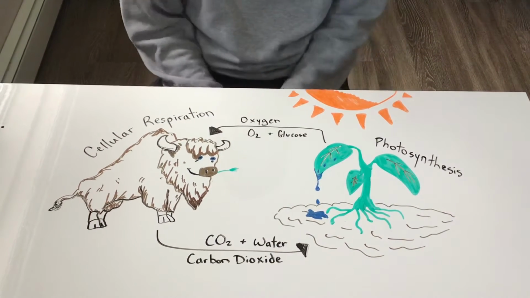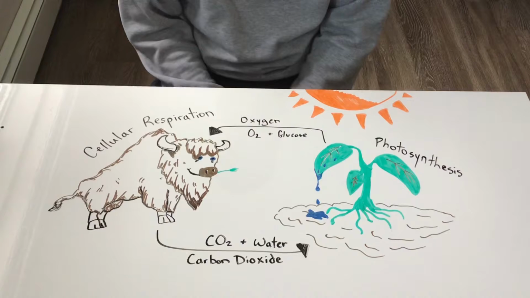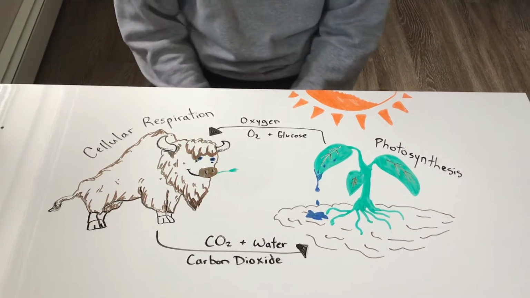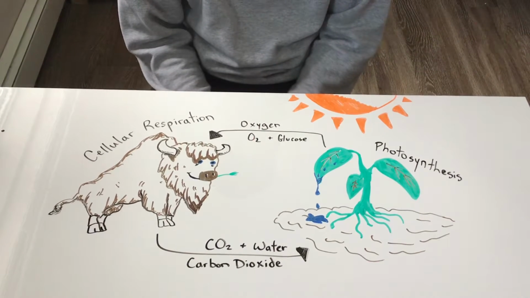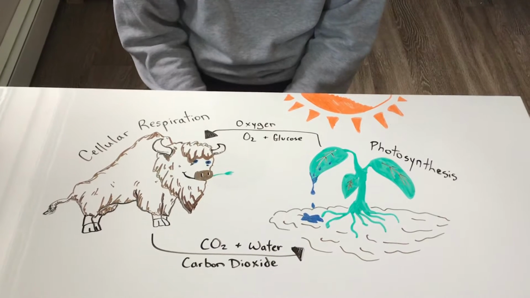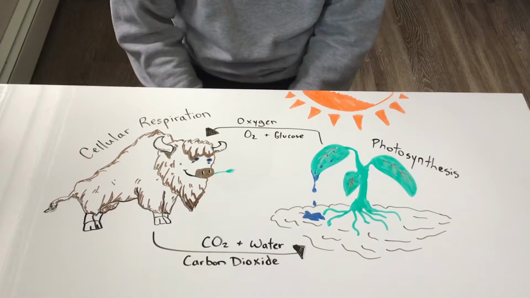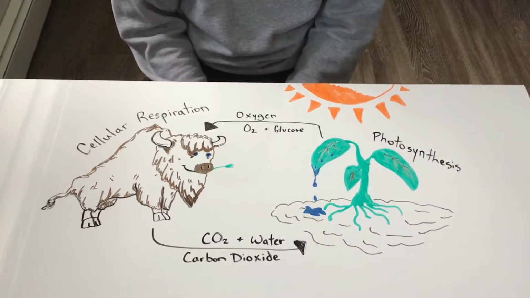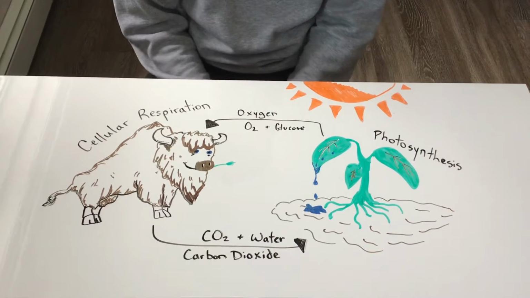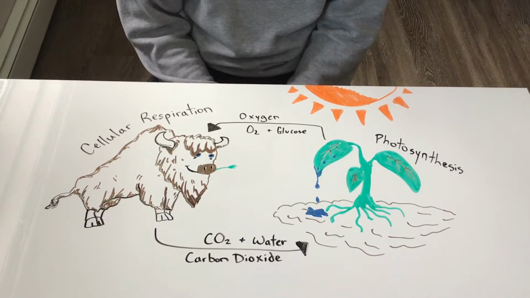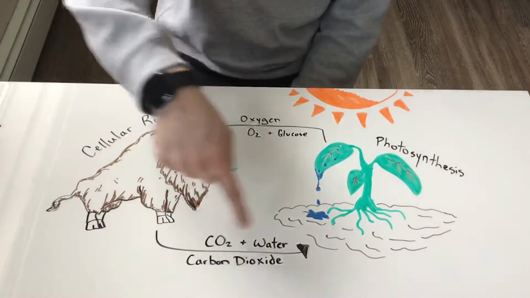Today we're going to talk about something that is essential for continuance of life on Earth, and that is photosynthesis and cellular respiration. So what are photosynthesis and what is cellular respiration? Photosynthesis is the method in which plants gain their energy. Cellular respiration is the way that animals and humans gain their energy, and they interact with one another